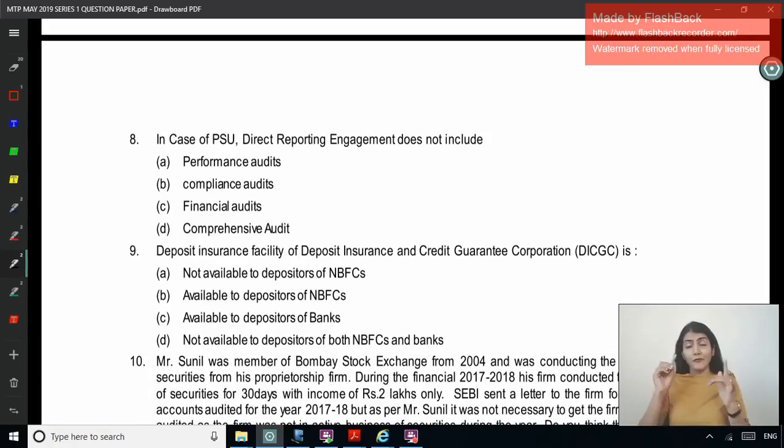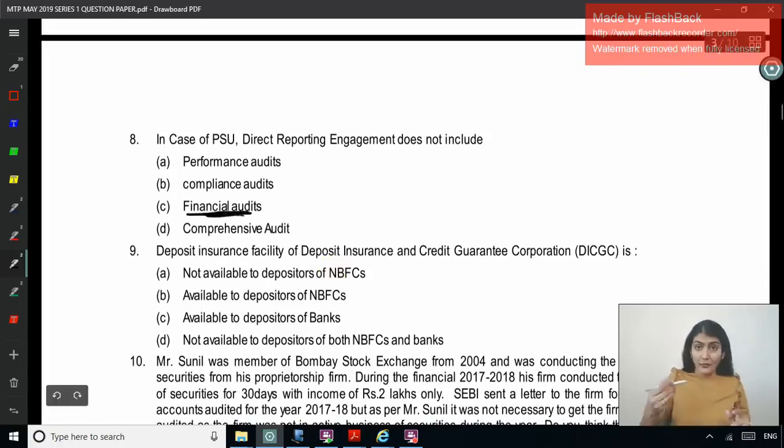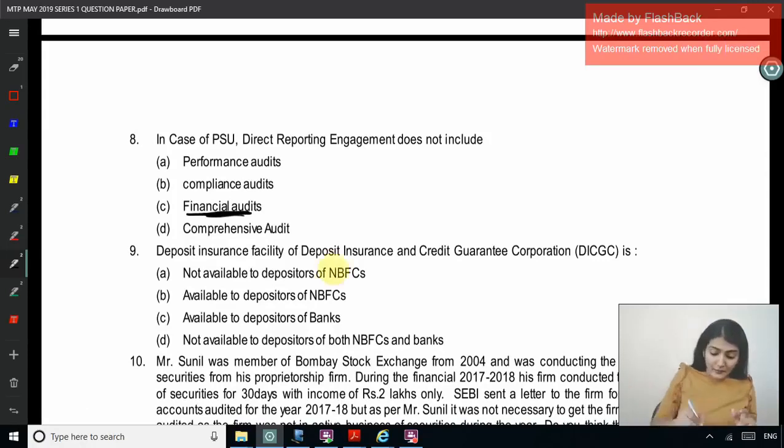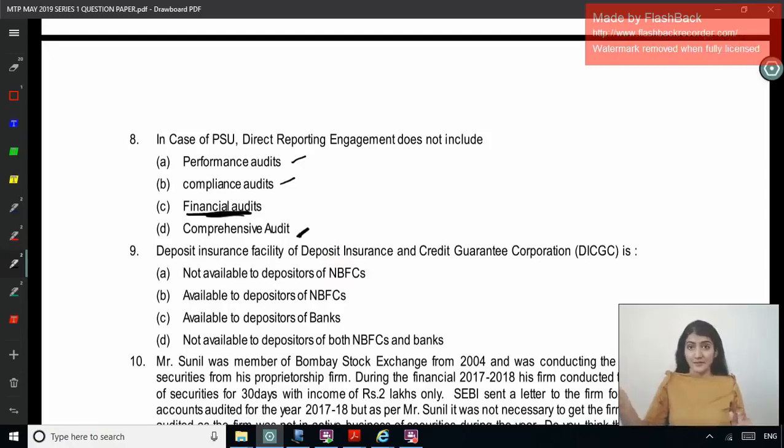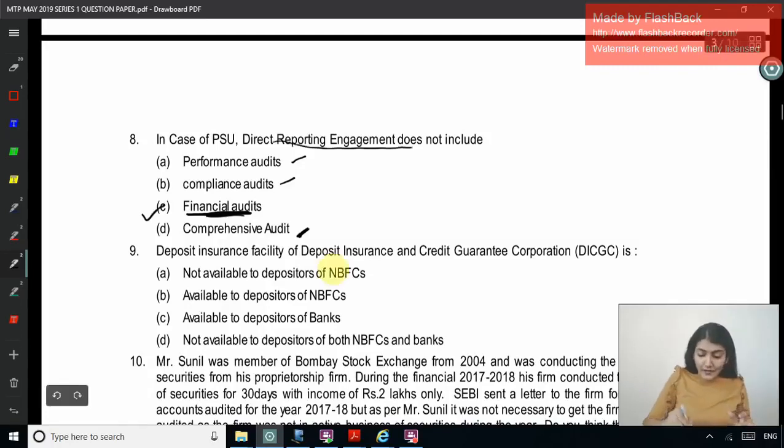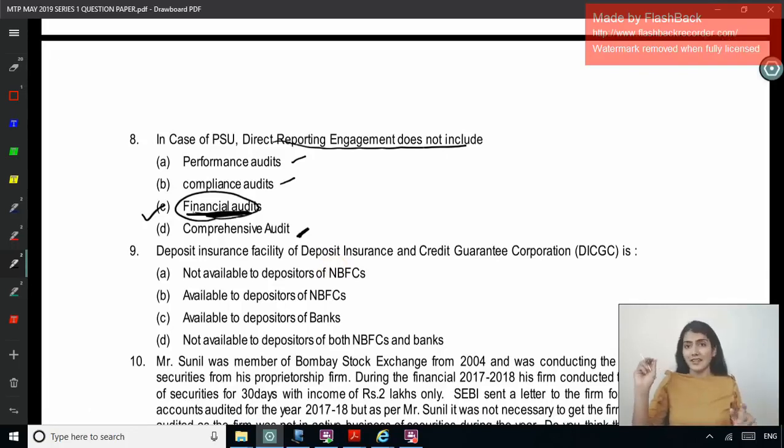So what did I tell you? Types of engagement: attestation engagement or direct reporting engagement. In financial audit, we express an opinion on the true and fair view, so that's an attestation engagement, not a direct reporting engagement. All the other 3 are direct reporting: performance audit, which covers efficiency, economy, effectiveness; compliance audit, where you check the subject matter against the criteria; and comprehensive audit, where again you're checking efficiency, economy, effectiveness, similar to performance audit. That is why the answer is that direct reporting engagement does not include the financial audit, because financial audit is an attestation engagement.